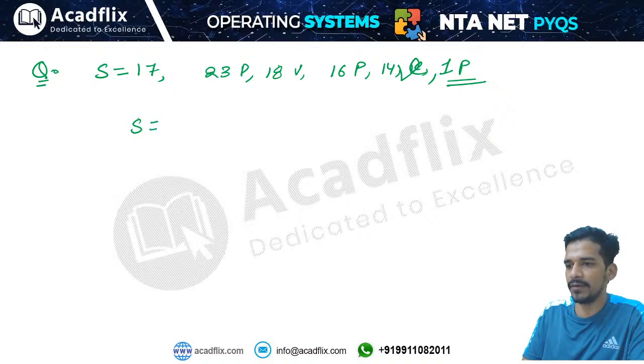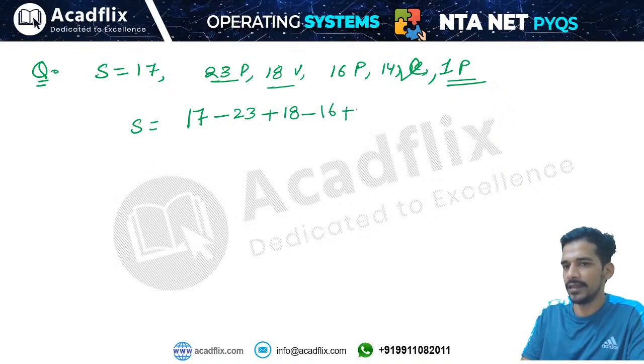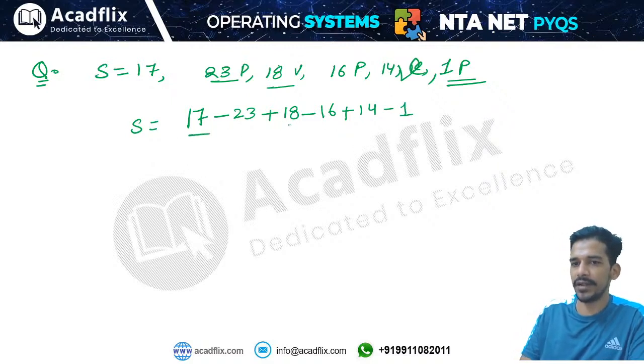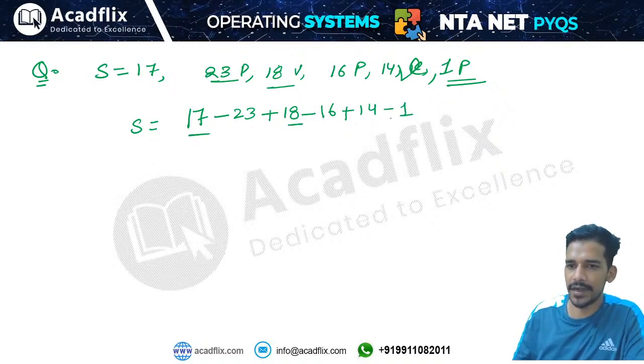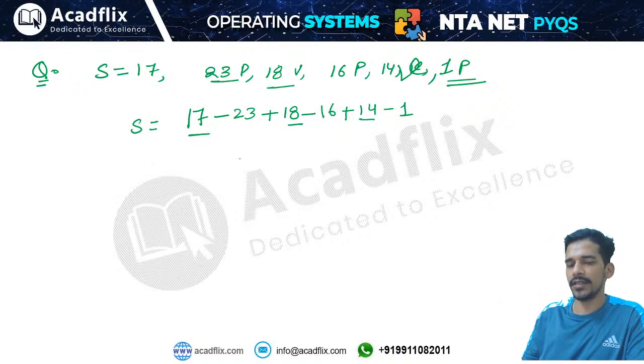Initially it is 17, then you are applying 23 wait operations. That means it will be subtracted 23 times. Then you are incrementing by 18 times, because every signal operation will increment the value of semaphore by 1. Then you are decrementing 16 times, right? Then you are incrementing 14 times. Then you are decrementing 1 time. So the final value of semaphore will be 17 plus 18, that is 35. 35 plus 14 is 49. 49 minus 24 plus 18, that is 46.